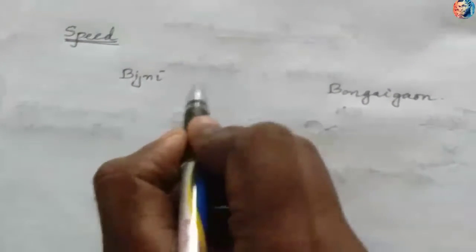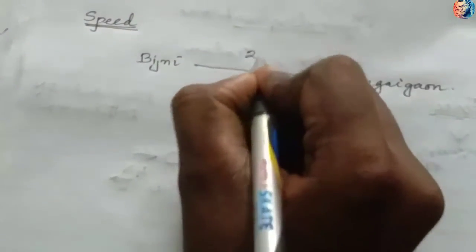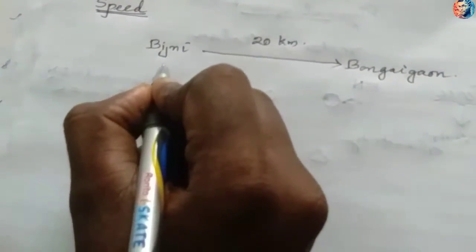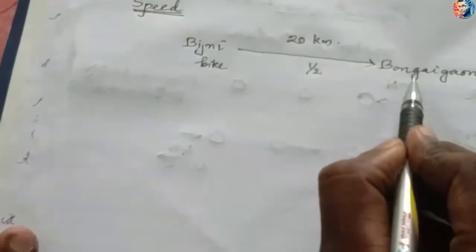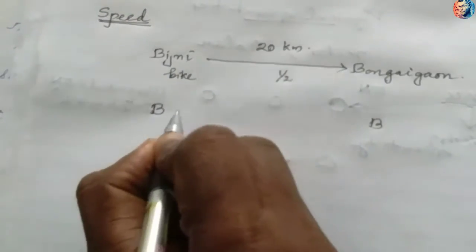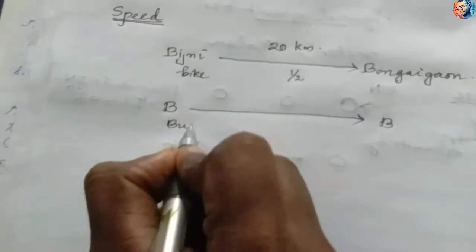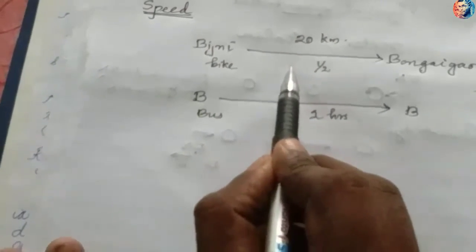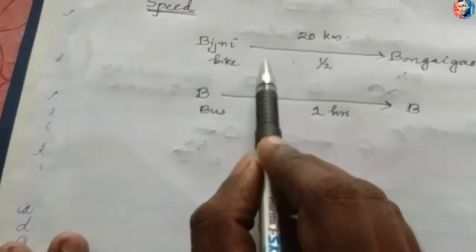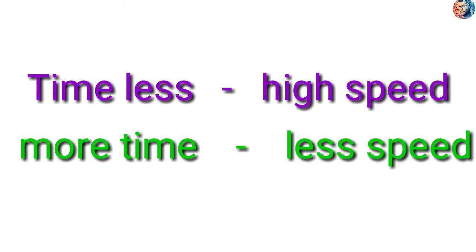Next one is speed. From Bijini to Bongaigaon is almost 20 kilometers, no? When I travel by bike from Bijini to Bongaigaon, I took half an hour to reach. The second time I travel by bus, and it took 1 hour. For the first, half an hour, we say, oh, very fast, speed is more. The second time, 1 hour is taken, we say, oh, speed is less. If time is less, speed is more, and if time is more, speed is less. So time and speed have an inverse relation.